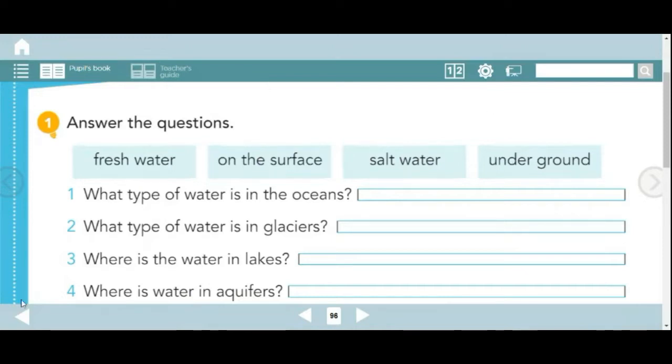And question number 4, where is water in aquifers? It is on the surface or underground. If it is on the surface, it means that we can see the water. If it is underground, we cannot see because it is underground. And this is what we have to do, right? These answers here, the spaces.